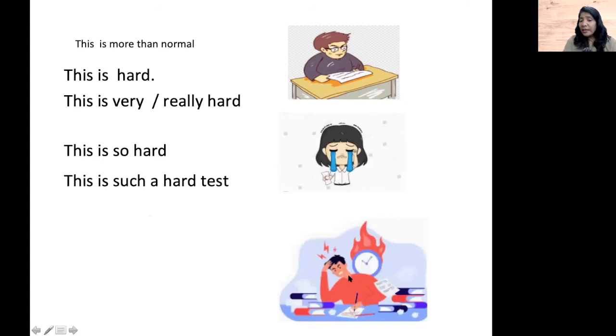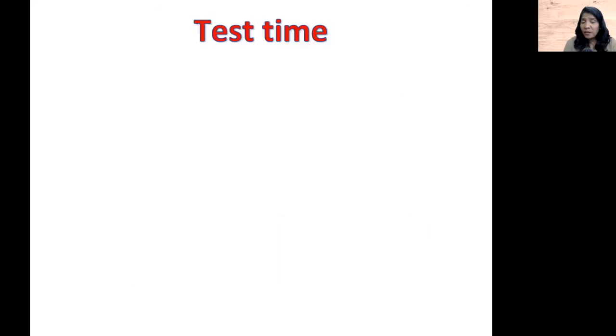Here, he looks at the paper and he totally finds it impossible for him to do this paper, impossible to answer this exam or test. So he says this is too hard. It means he's just going to walk away. He's not going to do this exam. It's impossible for him to take this exam. I hope I'm clear. And now it's test time.